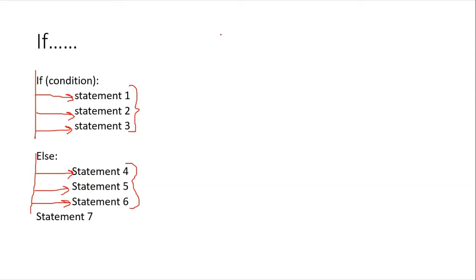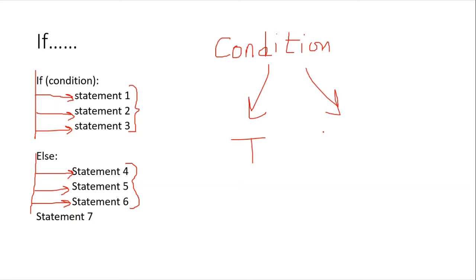So whenever there is a condition, there are two possible ways. Either your condition will be true or your condition will be false. So if I have a condition, my condition will either evaluate to be true or evaluate to be false. If my condition evaluates to be true, then the body of if is executed.